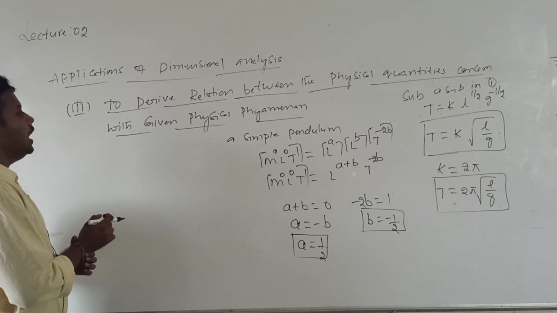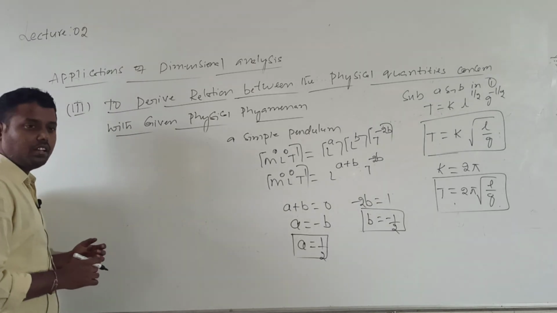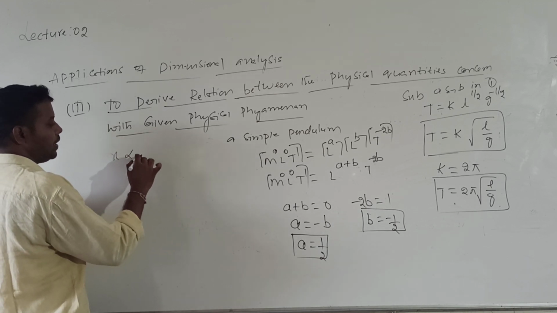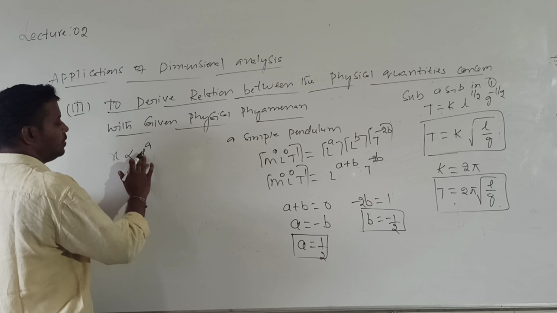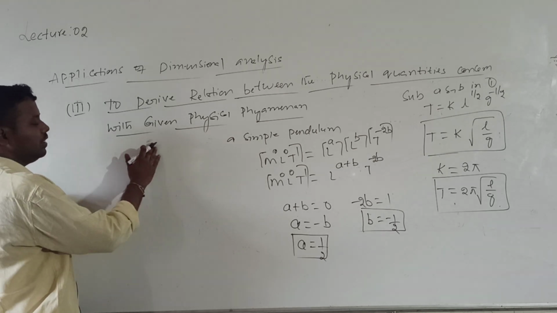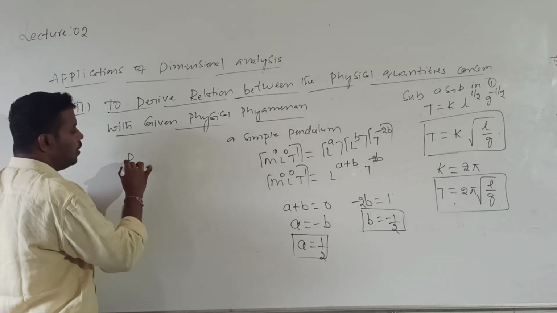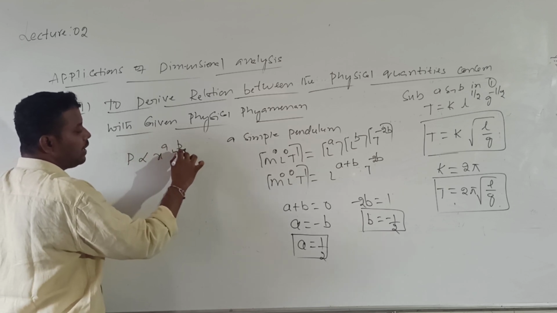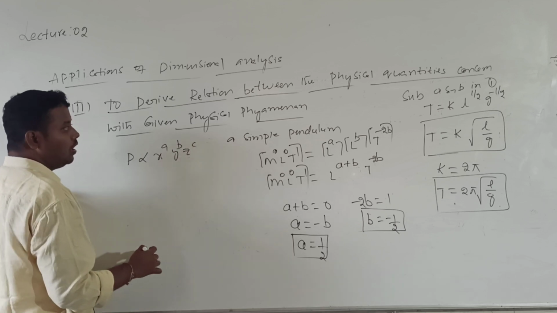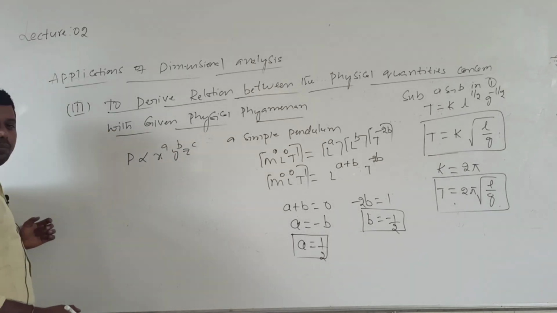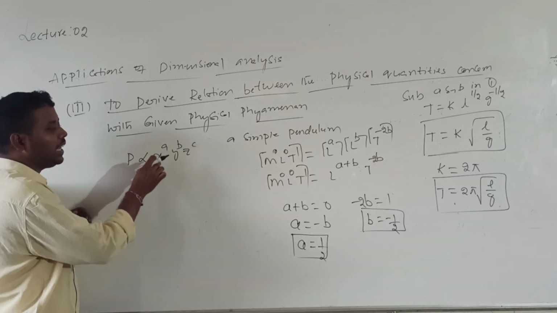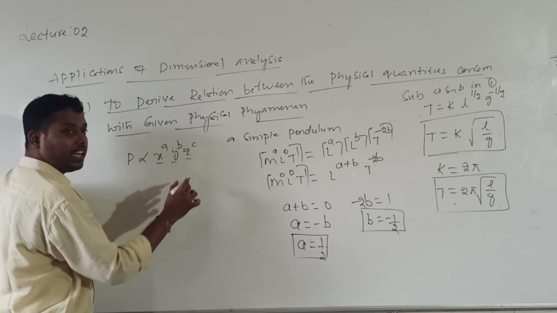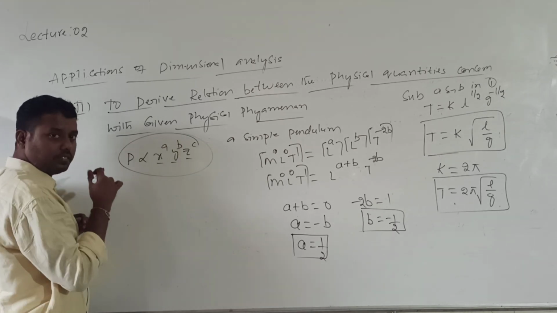Okay? And one more important drawback here is, for example, I will take some p proportional to x power a, y power b and z power c. To derive the relation between the physical quantities concerned with a physical phenomenon, if the parameters are up to 3, you can derive this.